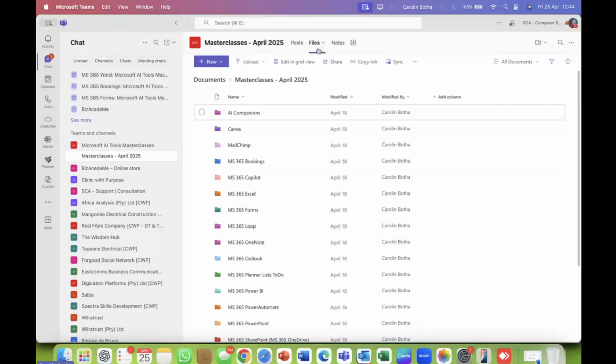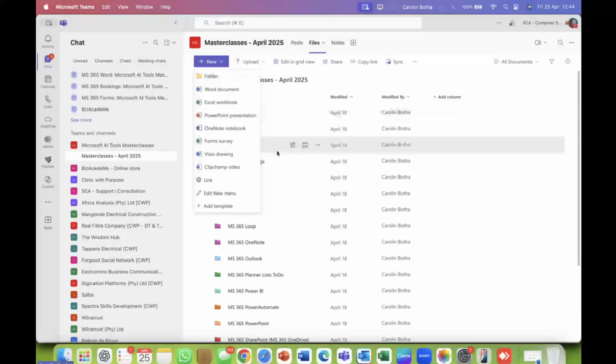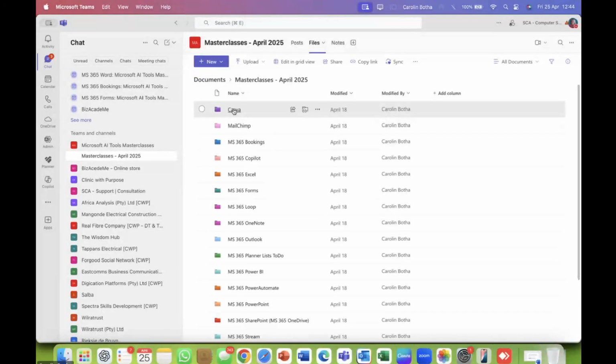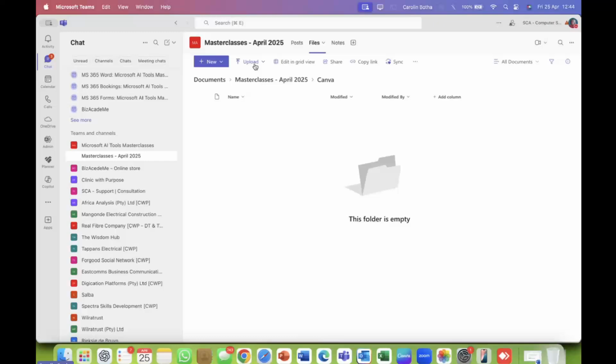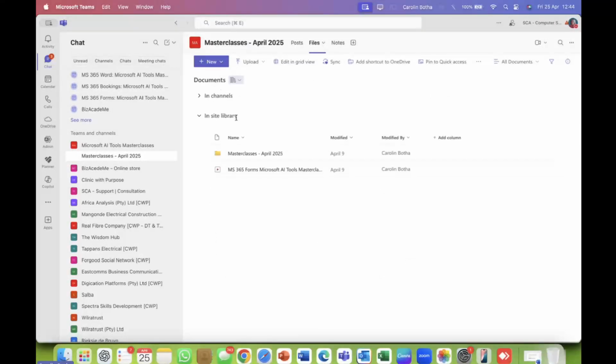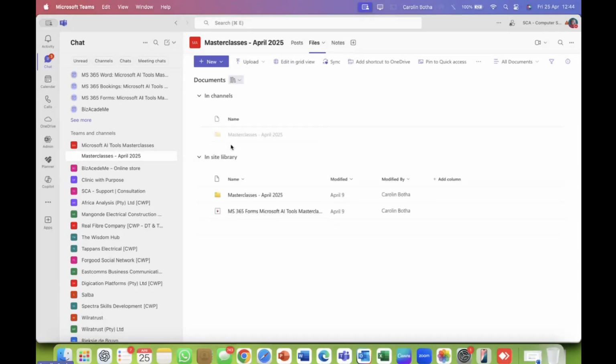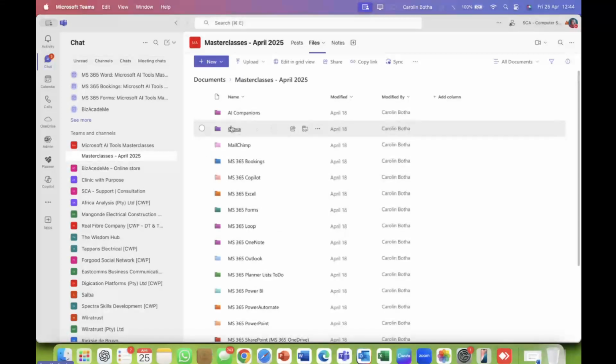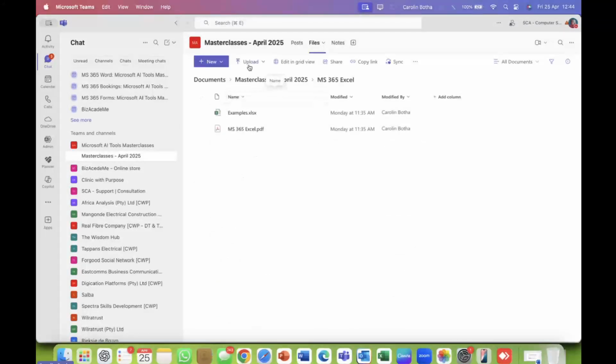There's some other options that you can add. So in here, I have added different folders, a folder per masterclass. And then I have uploaded, oops, I'm not there yet. Let me just go back to files. There you go. Masterclasses. It's one folder, and within that folder, I have subfolders. So let's go to Excel. And then I've uploaded that example document I used for you to use again. And also the presentation, the PowerPoint converted into PDF that I also share with you.